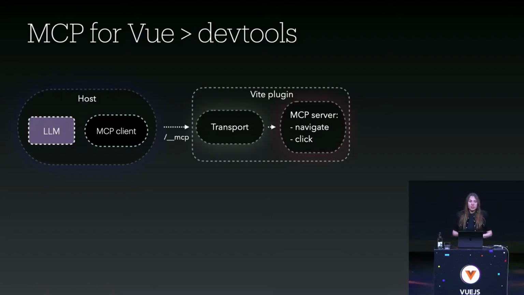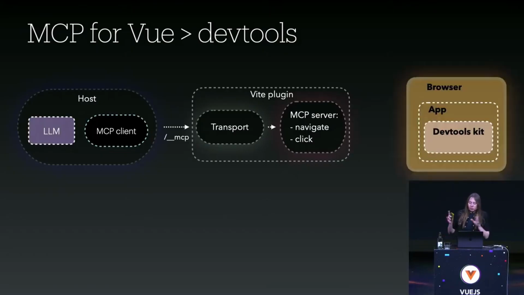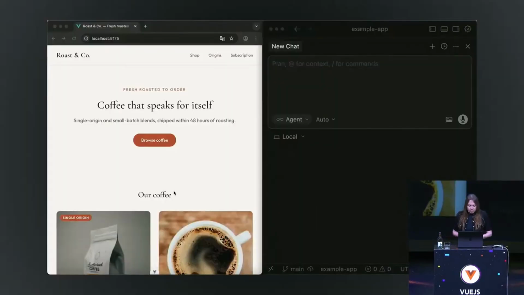These two will communicate through streamable HTTP, through an endpoint that we make available in the Vite development server. On the other side, we have the browser with the application, and inside the application we injected this DevToolkit, by the Vite plugin, I would say. And then the MCP server and the application communicate through the Vite WebSocket. So that's the idea.